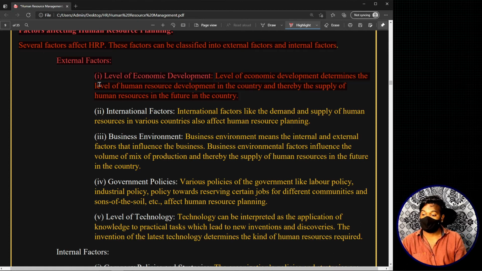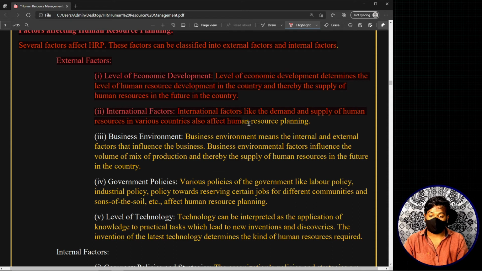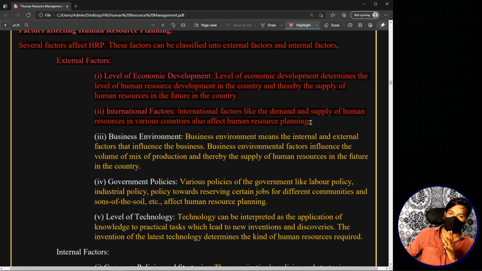Now the second external factor is international factors. International factors, like the demand and supply of human resource in various countries, also affect human resource planning. For example, if I am a company in India and I am starting a subsidiary in a different country, the availability of the required human resource in that other country also has an impact on my human resource planning.